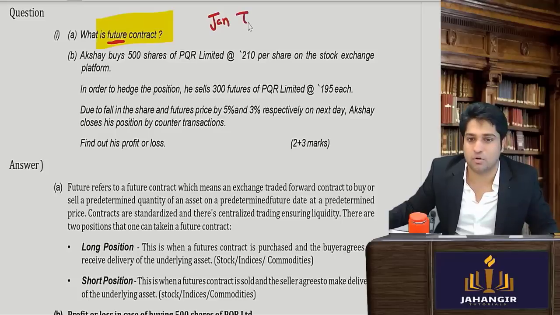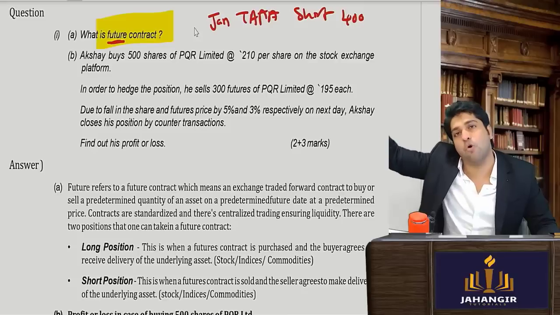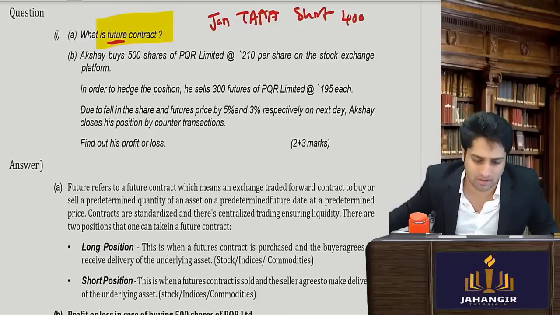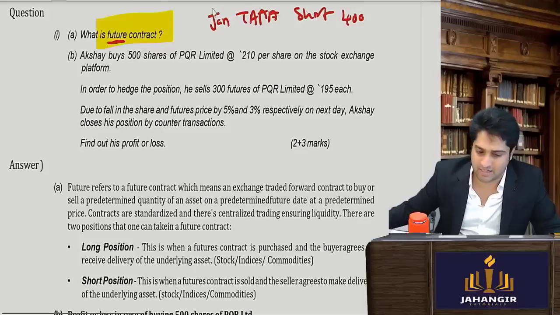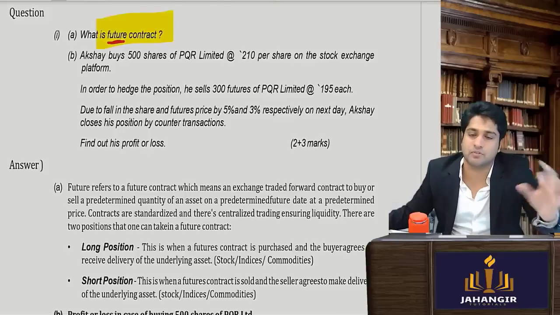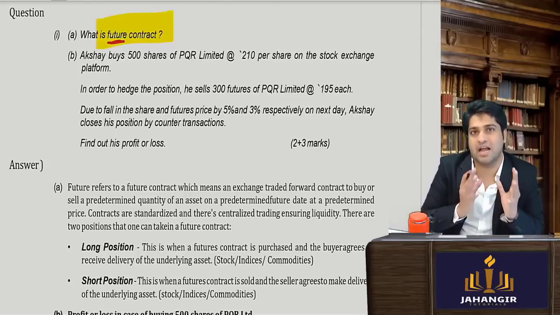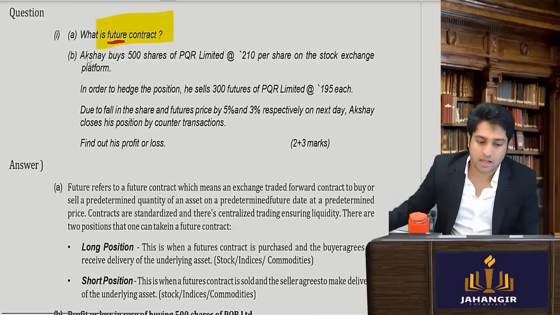Jan का I can go for Tata Motors, and I can take a short position at 400. So I'm saying in future गिरेगा, 400 के नीचे गिरेगा. अब देखेंगे फिर क्या होता है, and accordingly I will come to know whether I made a correct bet or a wrong bet. Let's read in this question what they have said and try to figure it out. Since you are new to derivatives, you might find it a little difficult, but understand it's very interesting and fascinating and you should trade. Let's start.